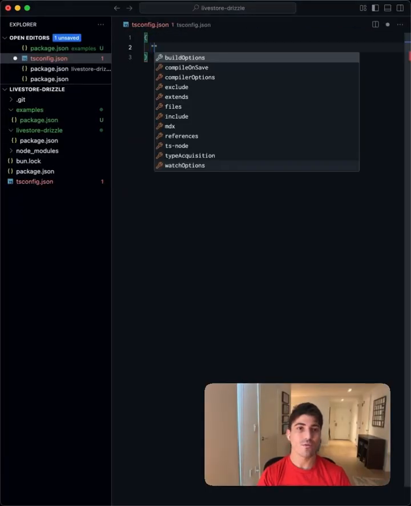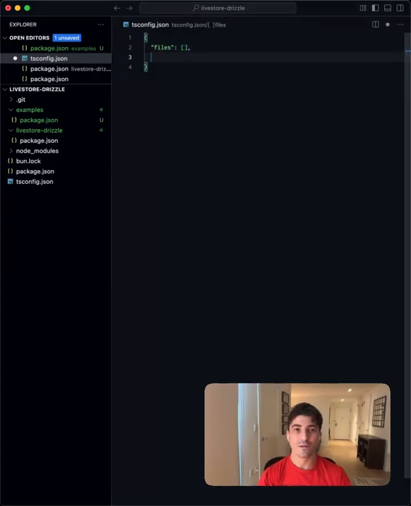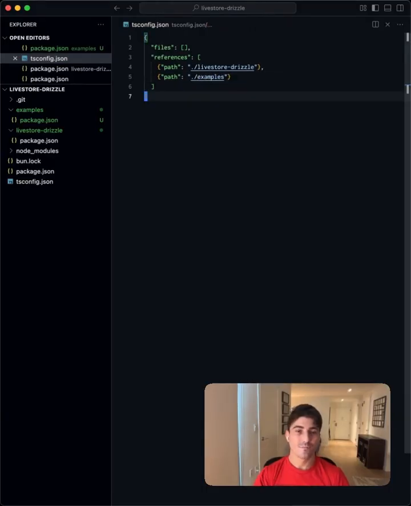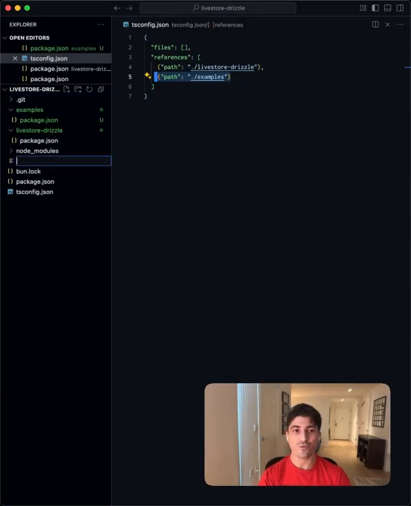Since this is a monorepo, it's going to be files, empty array, references, and here we're going to add path to livestore-drizzle and path to examples. Within each of these, we're going to need to create tsconfigs, but we want them to share some base configuration. So let's, in our root directory, create a tsconfig.base.json.